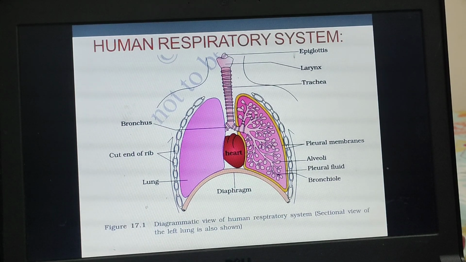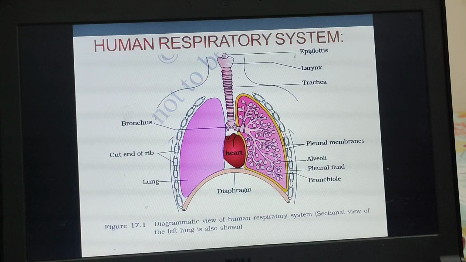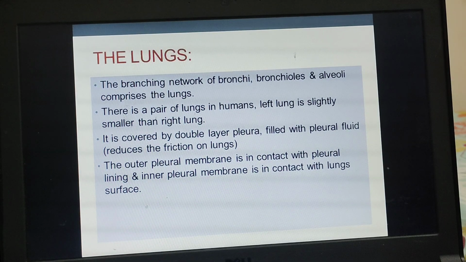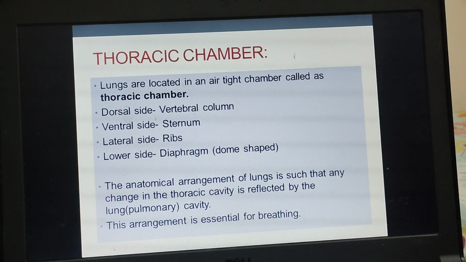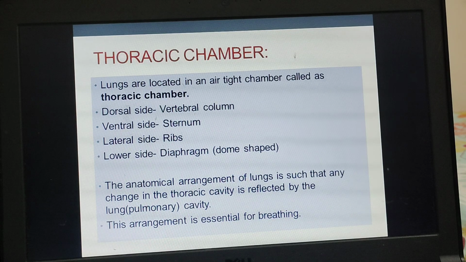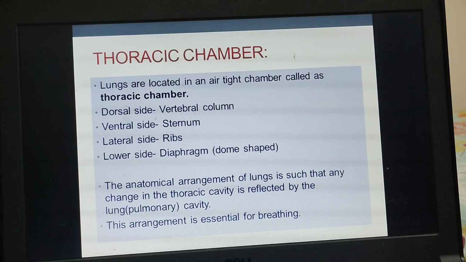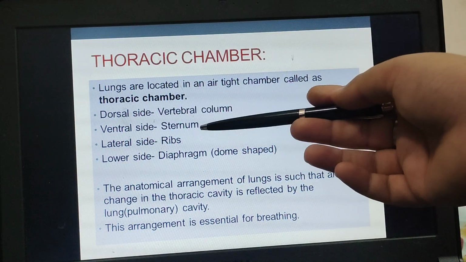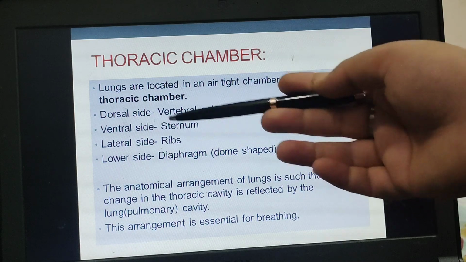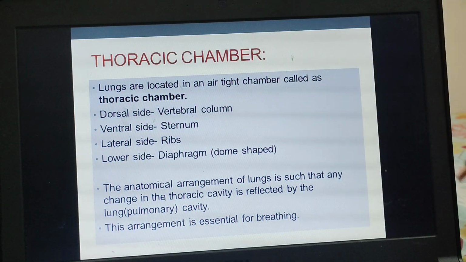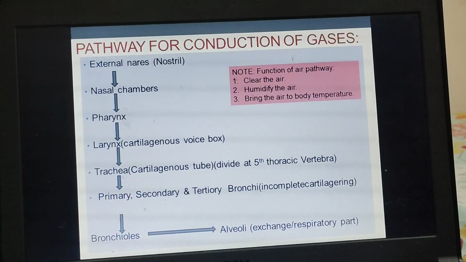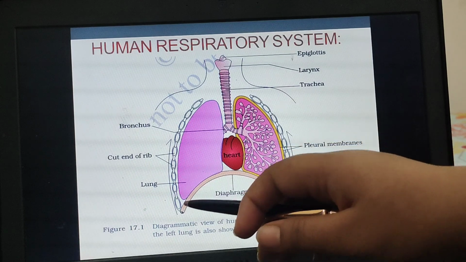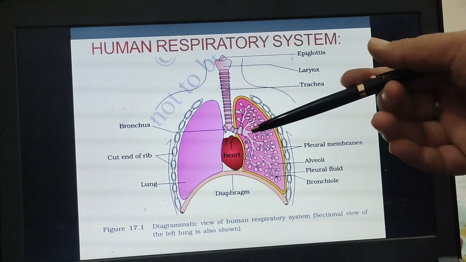These lungs are located in the thoracic chamber. We always say that the thoracic chamber is a completely closed chamber, covered on all sides by different structures: dorsally it is the vertebral column, ventrally it is the sternum, on the lateral sides ribs are there, and on the lower side the diaphragm, which is a dome-shaped structure.